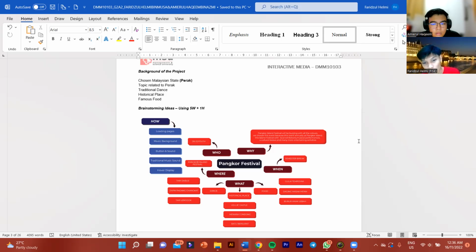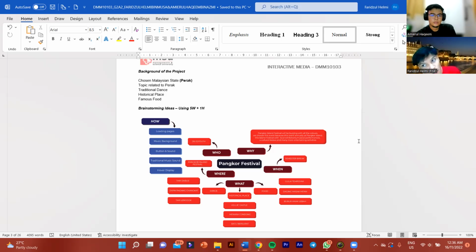So the Pangkor Festival starts in semester break. So why we choose Pangkor Island Festival is because the Pangkor Island Festival will be buzzing with all the colors. We choose this event because the event is held annually at Pangkor Island. This island festival has local exhibitions, musical performances, a cultural bazaar, and many more entertaining activities.